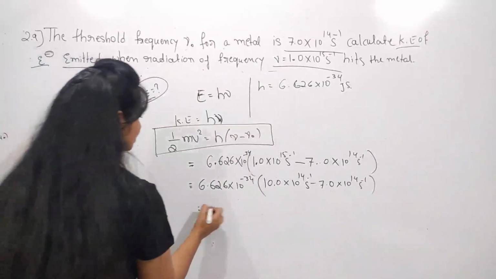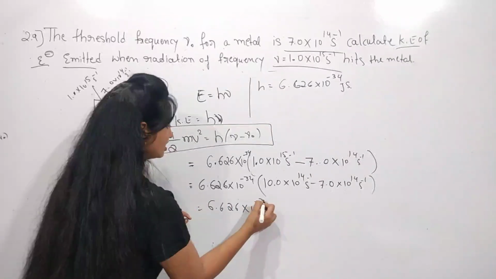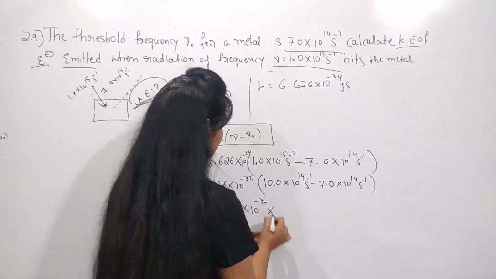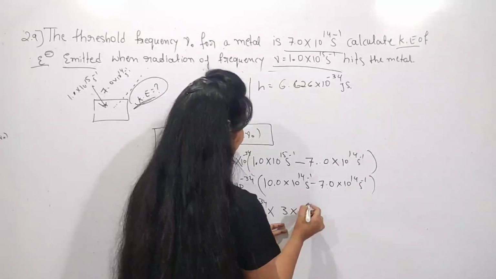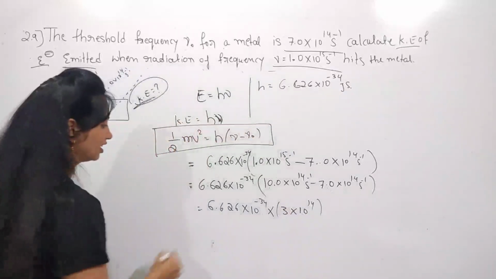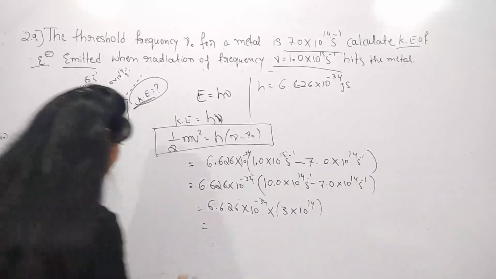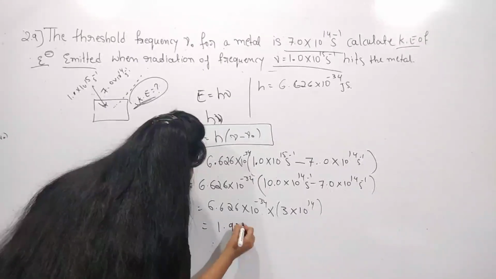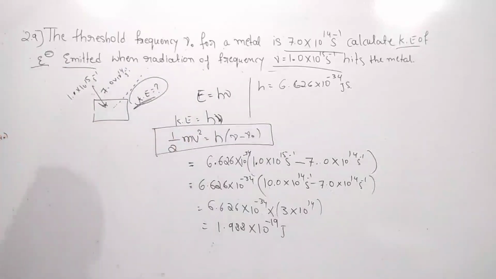Now what happened here? 6.626 × 10^-34 times (10 minus 7, which is 3) × 10^14. Then what is the answer we got? That is about 1.988 × 10^-19 joule.